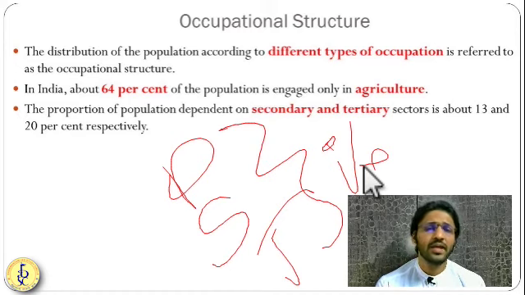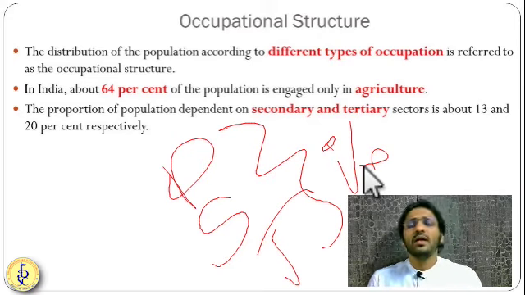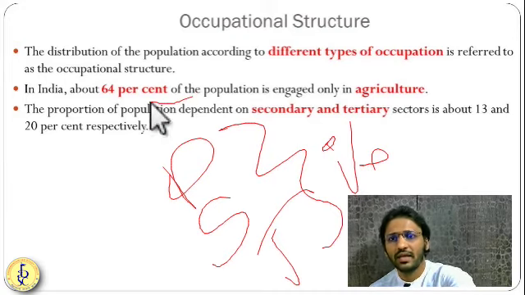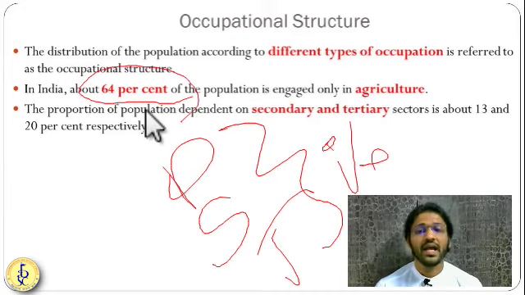Generally developing countries have more people in the primary sector, a little bit in the secondary sector and very few in the tertiary sector. Developed countries have more people in secondary and tertiary sector activities and very few in primary sector activities. These things are very important. In case of India, we have 64% of people in agriculture. So a very high number of people are in agriculture.